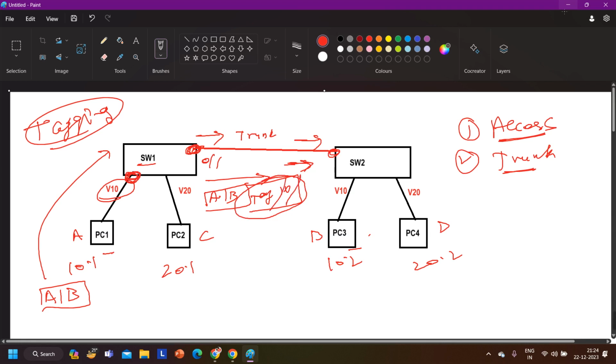Switch 2 will simply remove this tag and check what the destination is. Inside the tag, the VLAN is 10. That means I am receiving a frame of VLAN 10. Let me check the destination. Destination is B. It will look up its MAC address table for which VLAN? For VLAN 10. And then switch 2 will forward the frame to PC number 3.